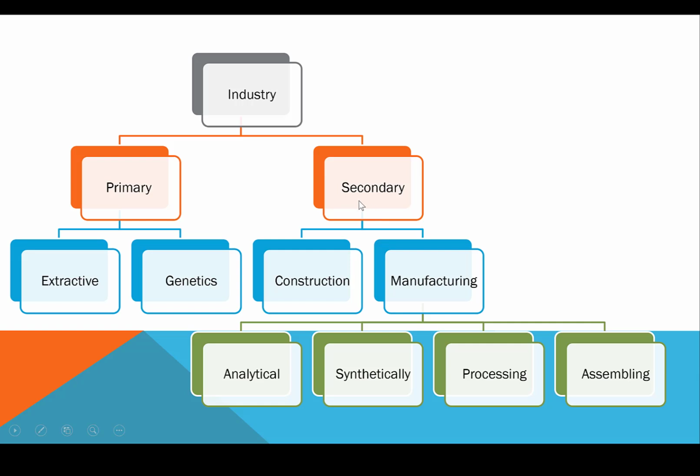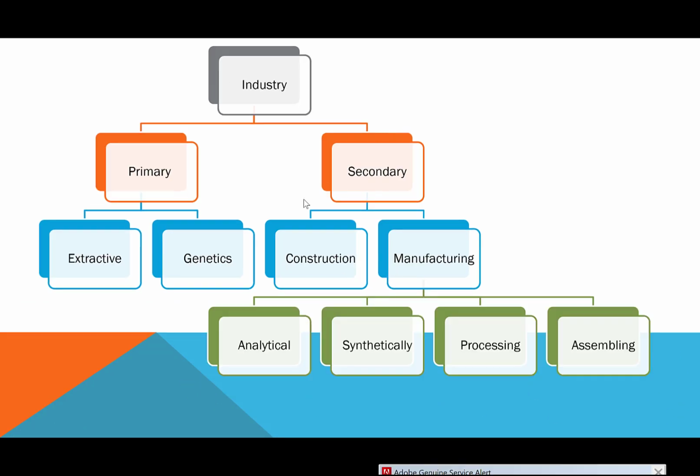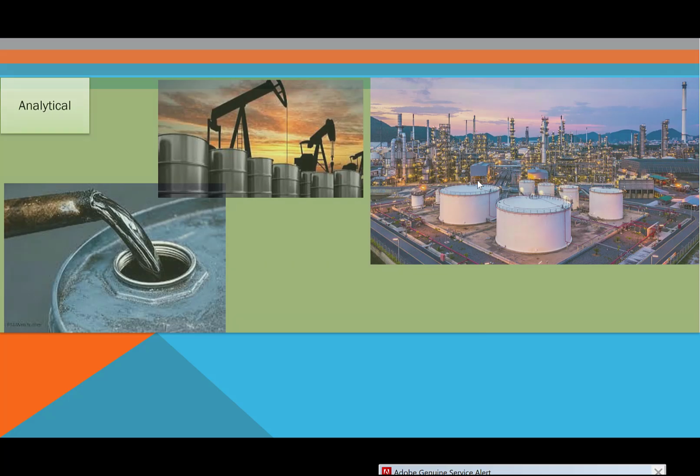all are part of the primary genetic industry. If we talk about the secondary part of the industry, we see the construction side and the manufacturing side. Construction of buildings, construction of houses, we classify as the construction secondary industry. In manufacturing, we further classify into analytical, synthetical, processing and assembling. For better understanding of these types of manufacturing industries, it is better we look at these pictures.